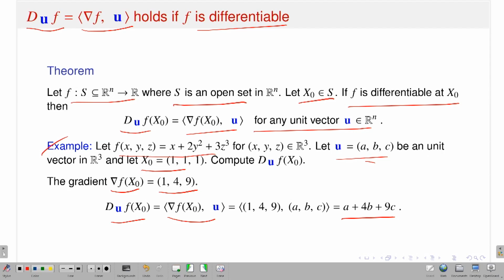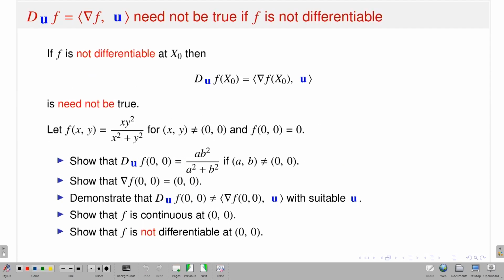So, to give the expression of directional derivatives once I have the expression of the partial derivatives at that point x naught, please remember that I have the assumption that my function f is differentiable, because if f is not differentiable, this is no longer true. So this equality need not be true if f is not differentiable. You can easily realize this, because I discussed a couple of examples in my last slides, where the directional derivative exists but my function is not differentiable.